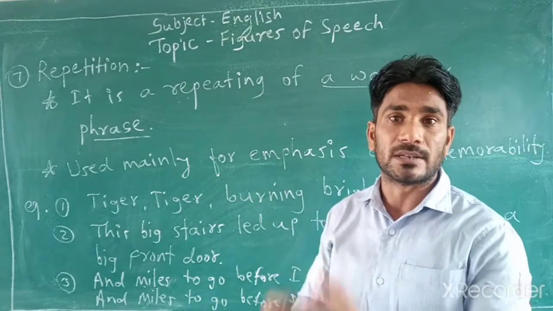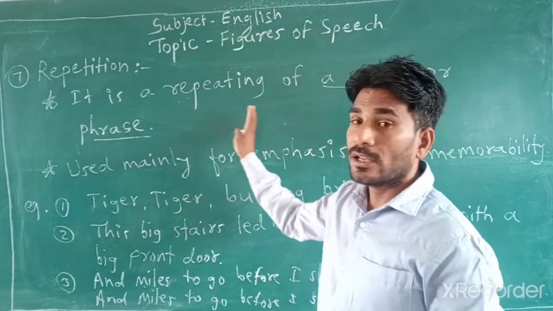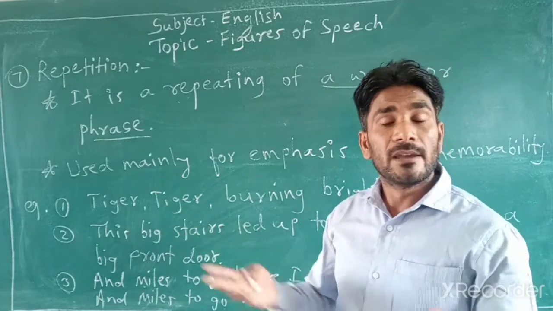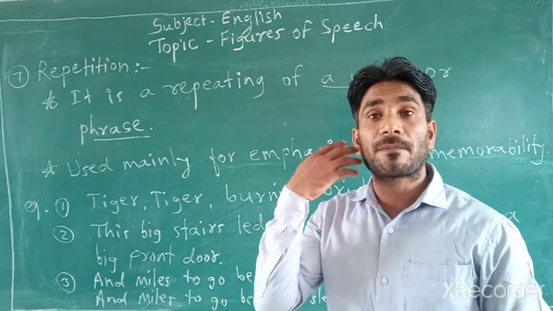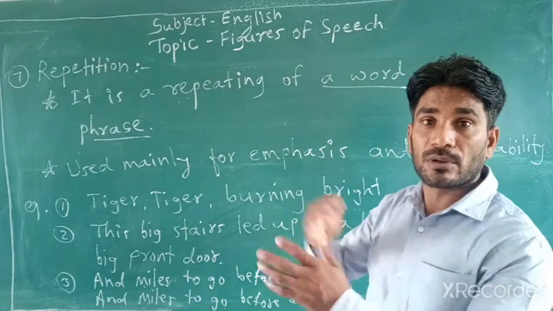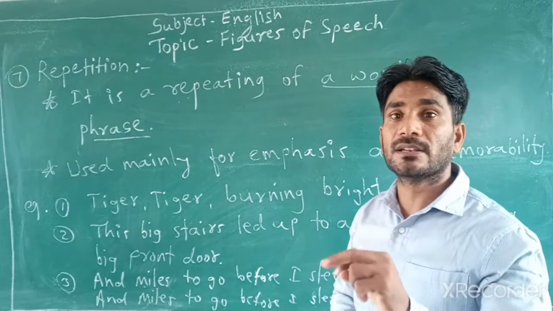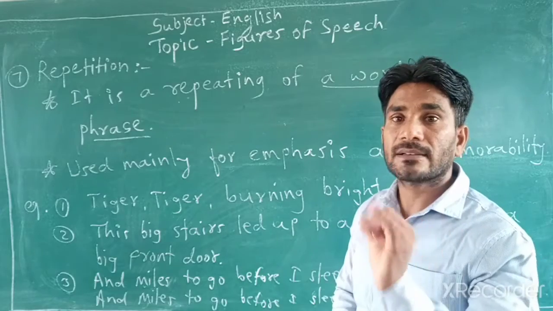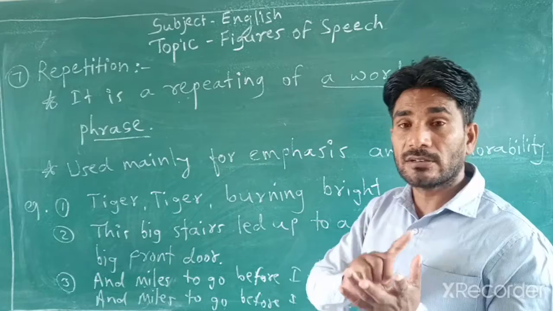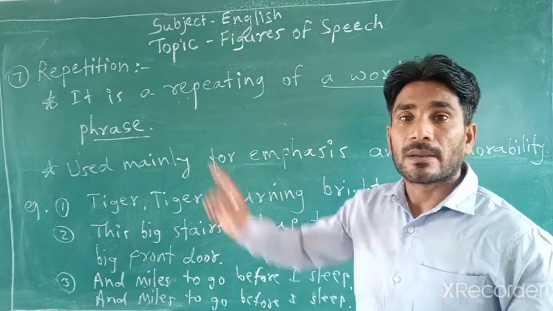sound of a word. किसी शब्द के beginning sound का repetition वहां दिखाई देगा, but here the whole word is repeated, the whole word, or there may be phrases. पूरा का पूरा फ्रेज भी रिपीट हुआ तुम्हें दिख सकता है, और समटाइम्स पूरा का पूरा वर्ड ही रिपीट दिखाई देगा. This is the difference between the both figures of speech, alliteration and repetition. Got it? Initial sound, alliteration. Whole word or phrase, that is repetition.